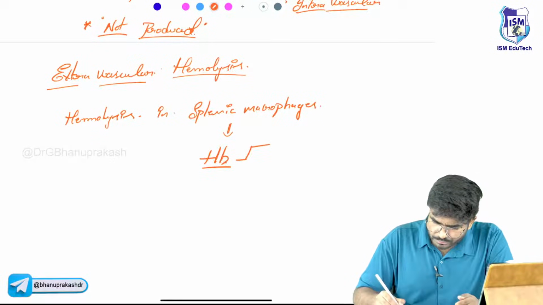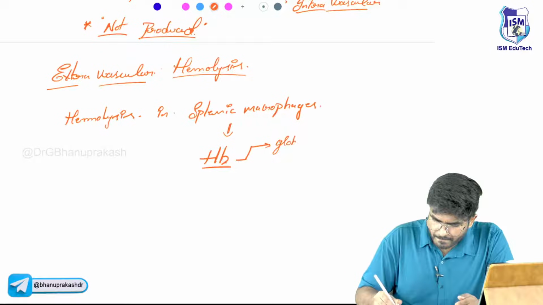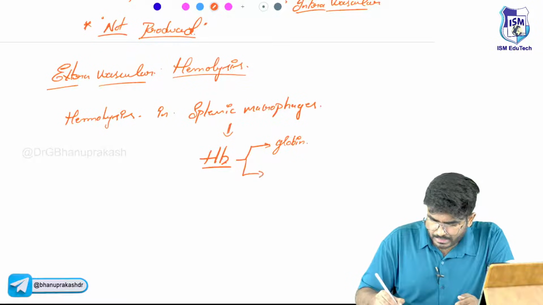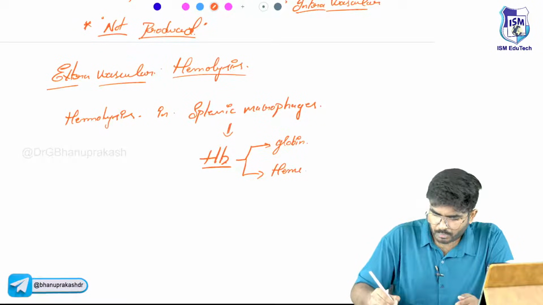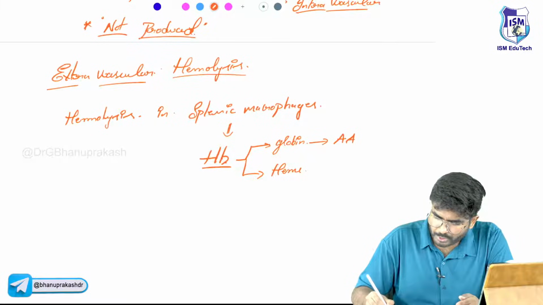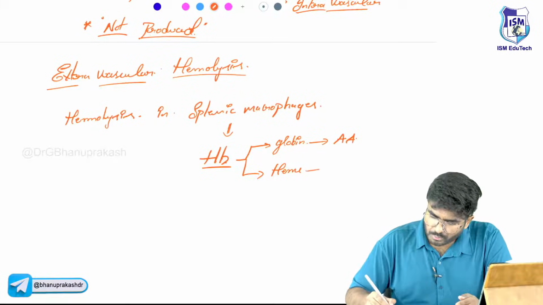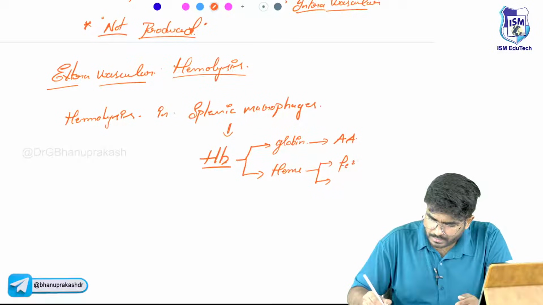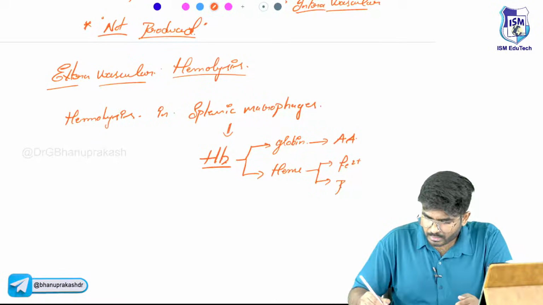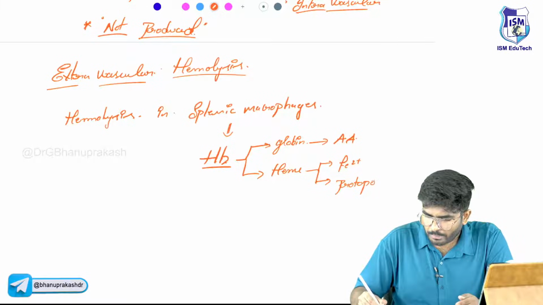Hemoglobin is going to split into globin, that's a protein, and heme, which is non-protein. Globin will be broken down into amino acids that will be used by the body. Now, what about the heme? Heme is further broken down into iron, which will be used by the body, and protoporphyrin.